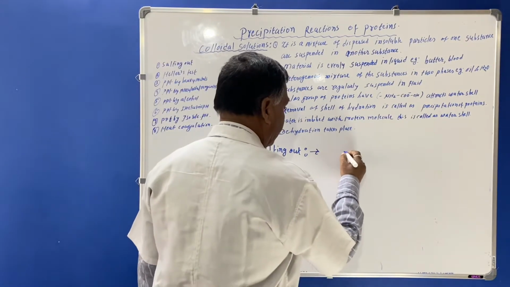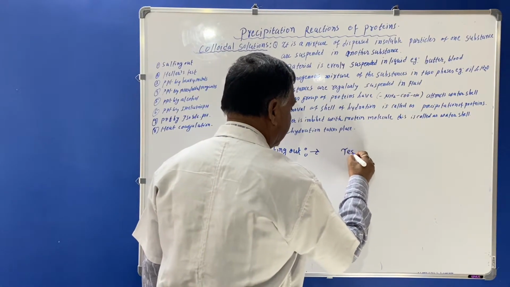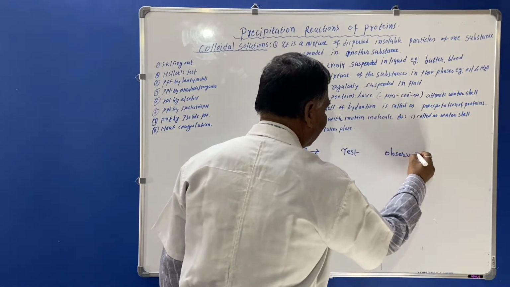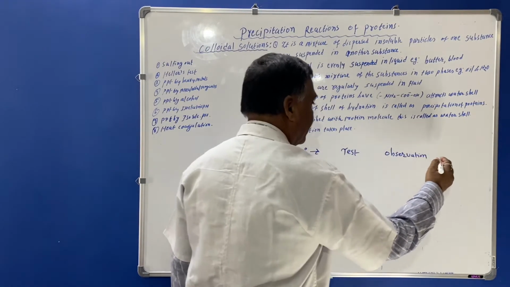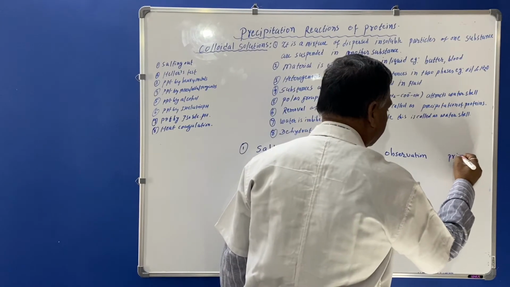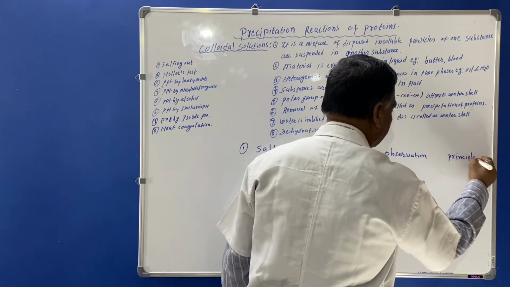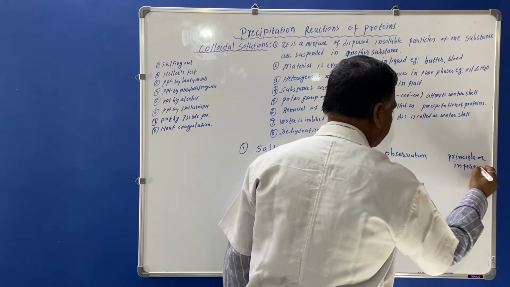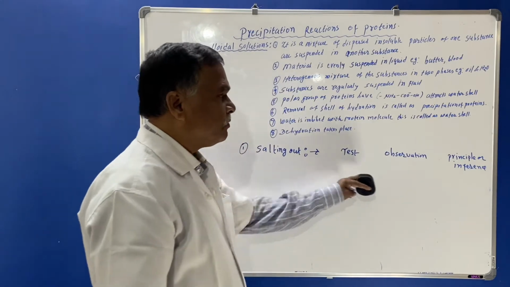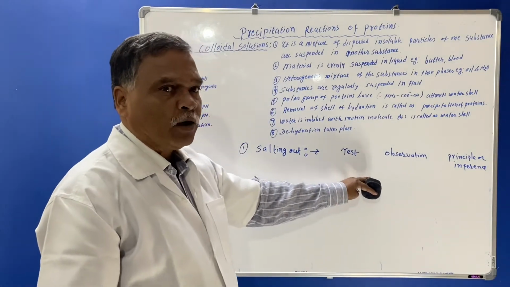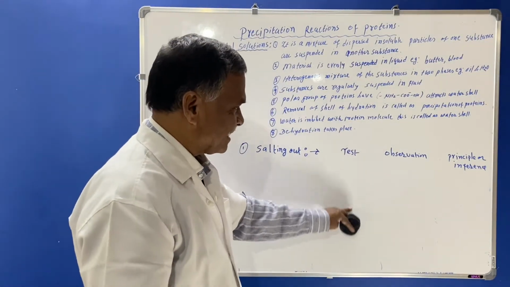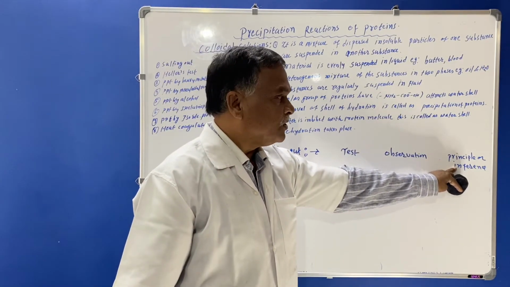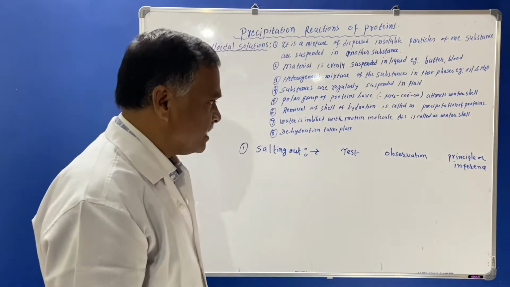Here we'll see the test, observation, and principle or inference. These are the three different columns made to carry out the test. First one is test, then observation, and then principle or inference of the test.